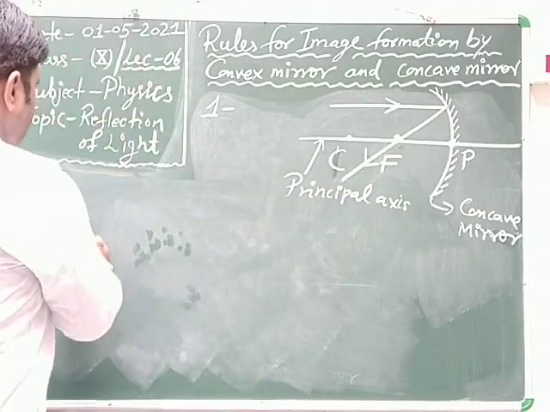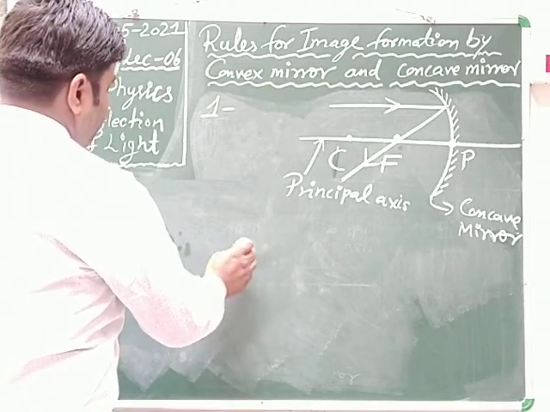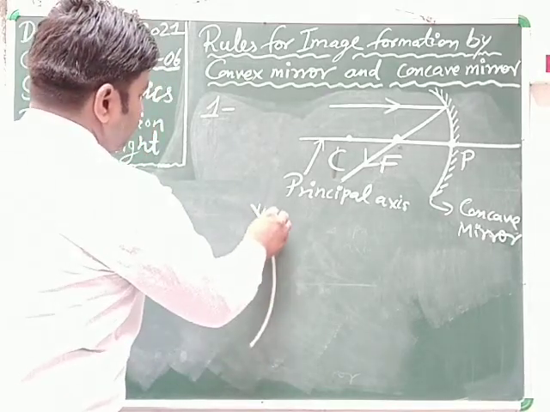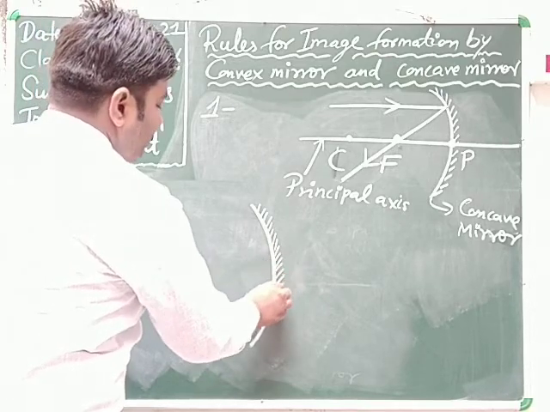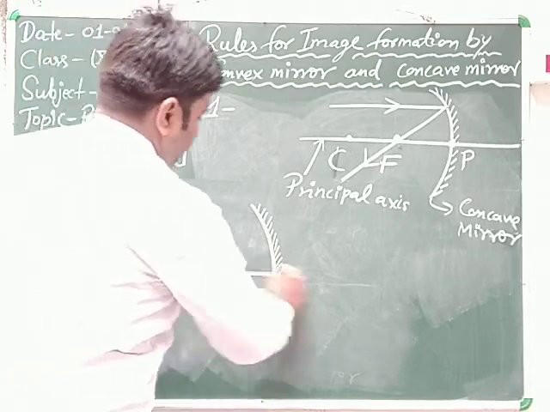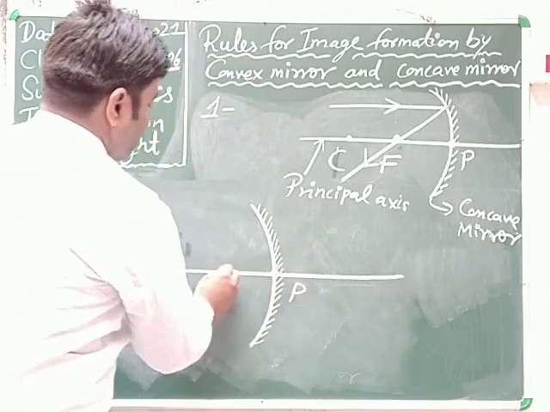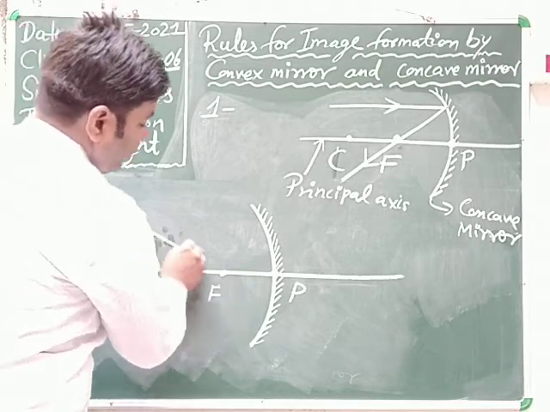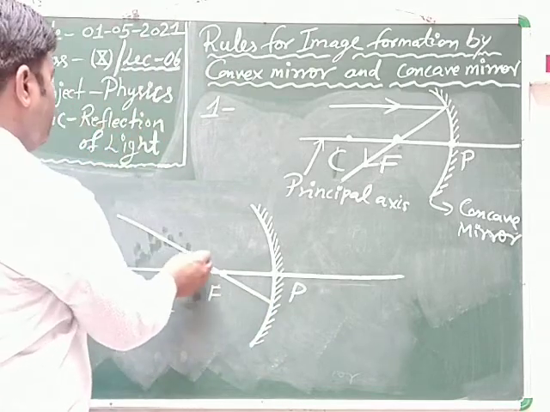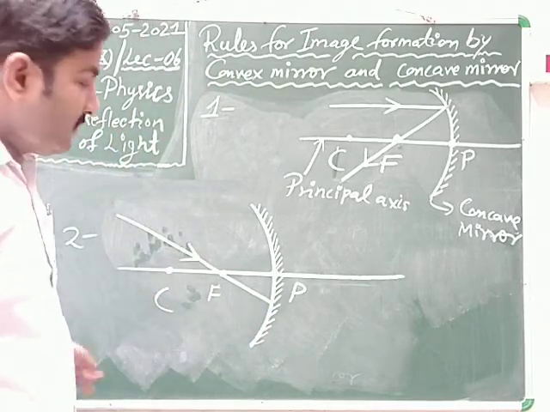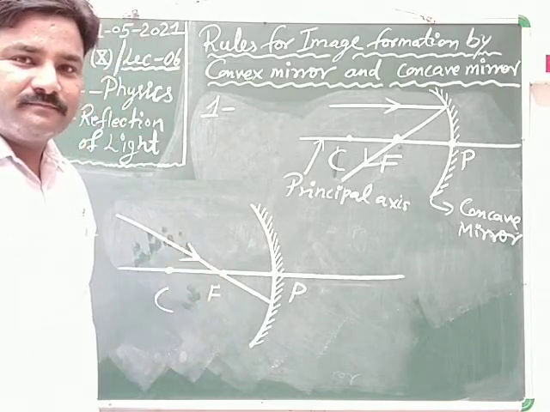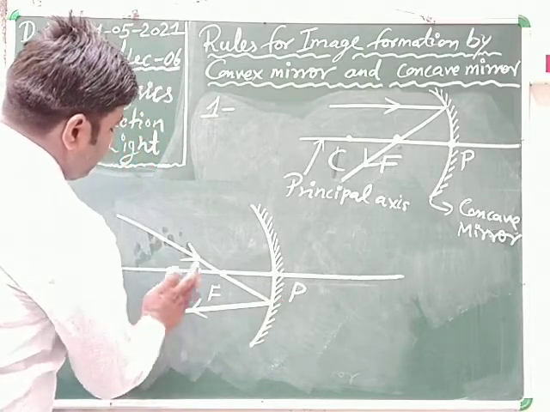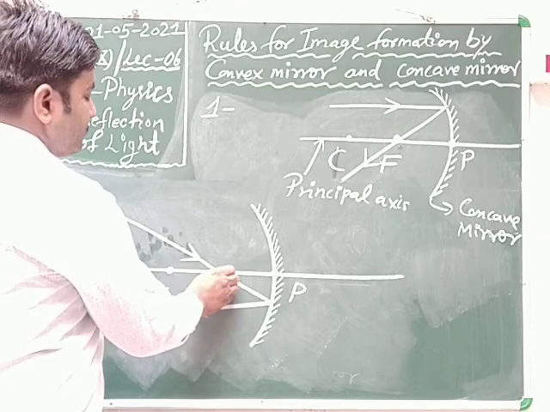Second one: when the ray of light passes through focus, then after reflection it becomes parallel to principal axis.